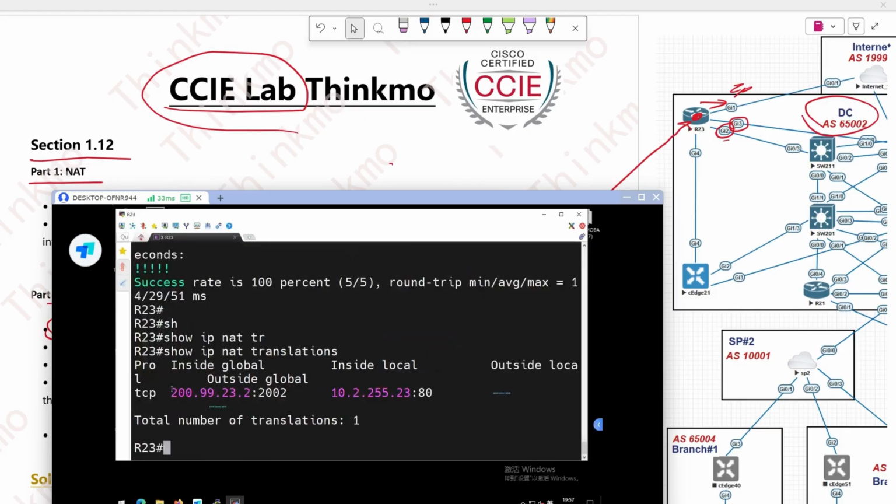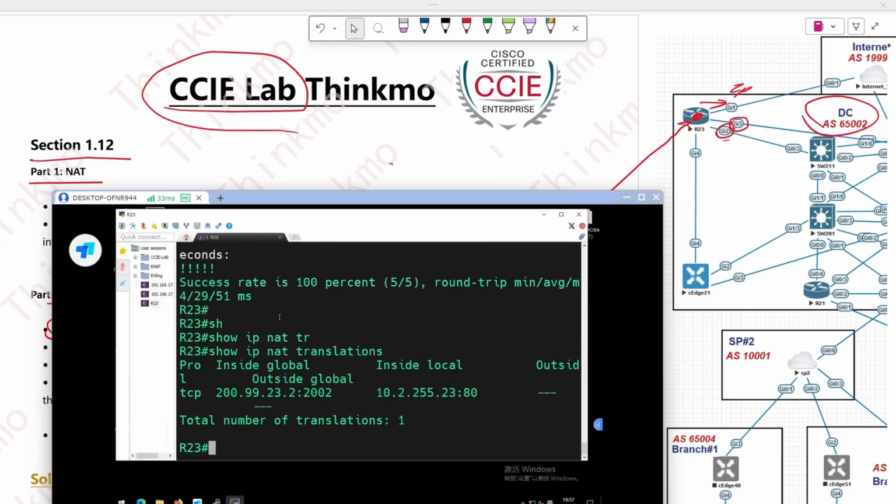My internal network address 10.2.255.23 port 80 has been translated to what's called the outside global, 200.99.23.2 port 2002. This is the NAT requirement. It's been achieved, right?